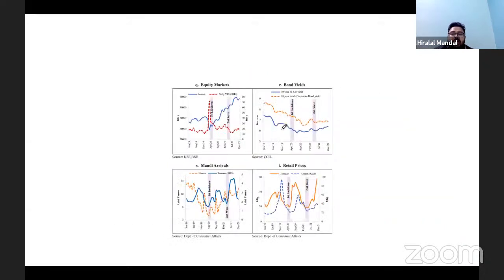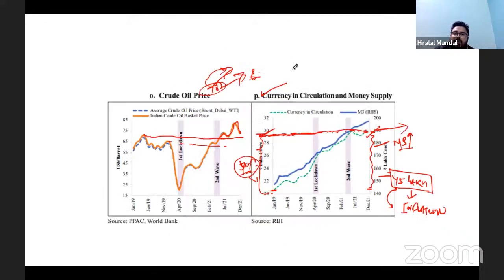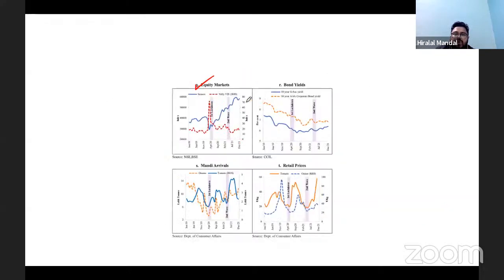So you can understand the equity market. The result is more money. Here you can see more money has come into circulation. Who got the benefit? They put the money in the equity market. Look here, the equity market has performed, and look at this one. That's how it is going up.